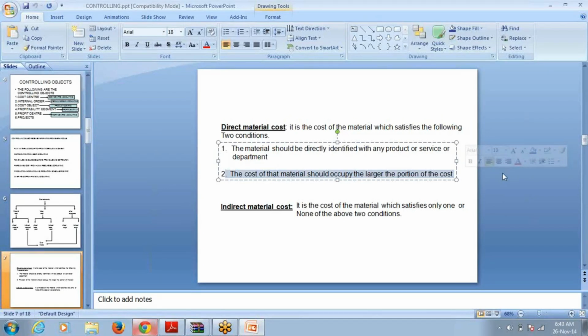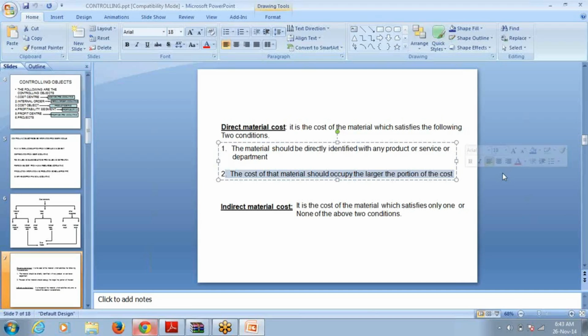Now you take the iron frame. Within the iron frame, we fix the wooden planks, right? So by just measuring the length of the iron frame, we can say how many feet of the iron frame we have used. The first condition is satisfied. Then when you compare the total cost of the iron frame with the total cost of the computer table, it is also occupying a larger portion, around 20 to 25% of the total cost of the product. So the iron frame is also satisfying both the conditions, so the iron frame is also called direct material cost.